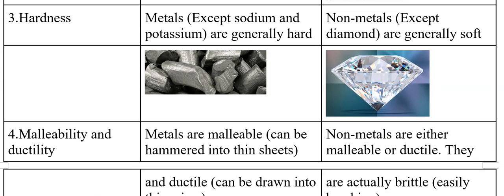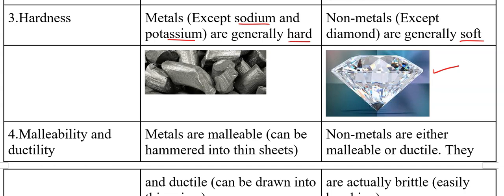Hardness. Metals are generally hard, like iron, copper, zinc. But some metals like sodium and potassium, you can see this, are soft. We can cut them with a knife, that much soft they are. Non-metals are generally soft, except diamond. It is the hardest natural occurring substance.